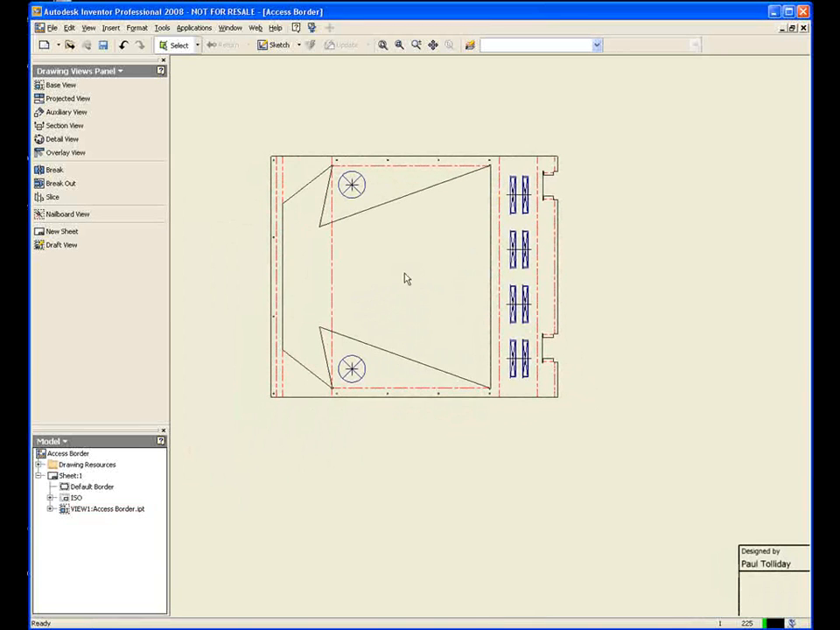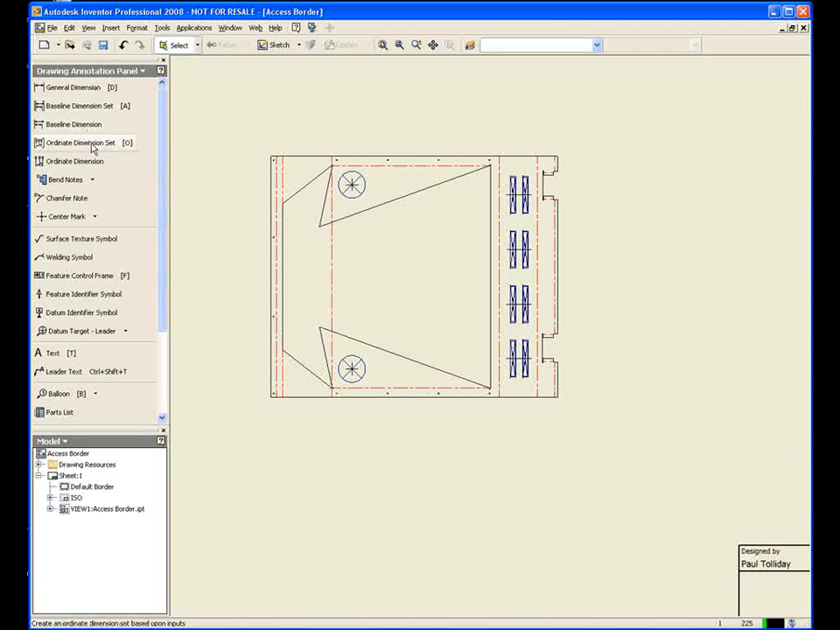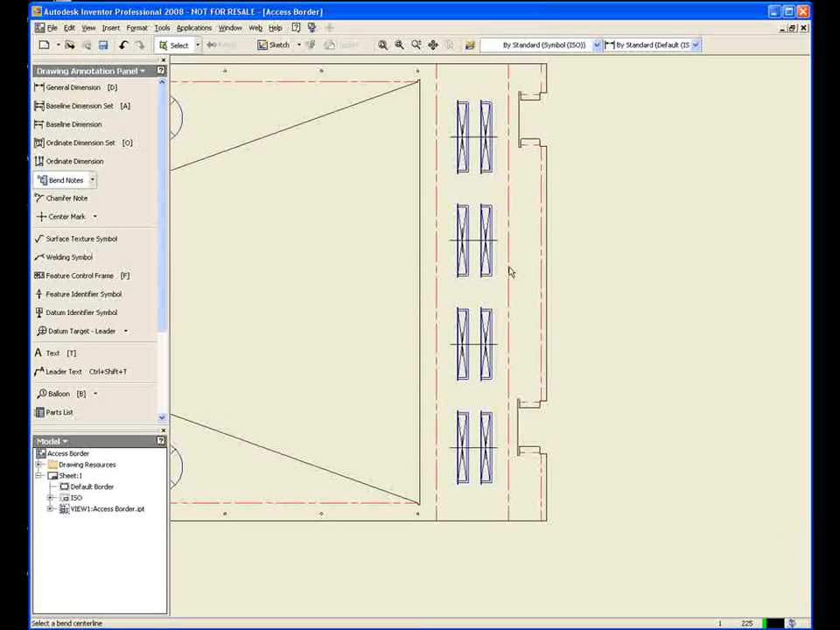Now we need to document this a little bit more, and all I'm going to do is go to my annotation panel, and I can place some bend notes in here. This is the usual drop down where you'd normally have hole and thread notes, but we've also got the addition of bend notes now. And I can simply select a bend and place down a bend note. If we want to move this around, very, very easy to do. We can simply select our geometry or our bend note and just drag it wherever you want to put it.